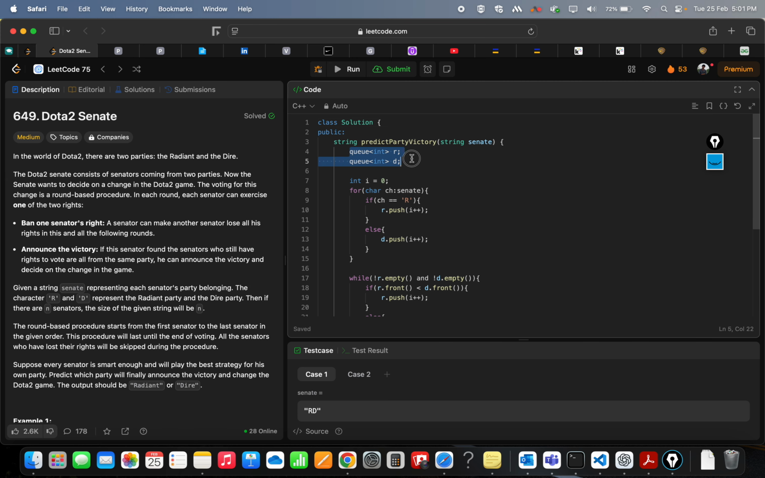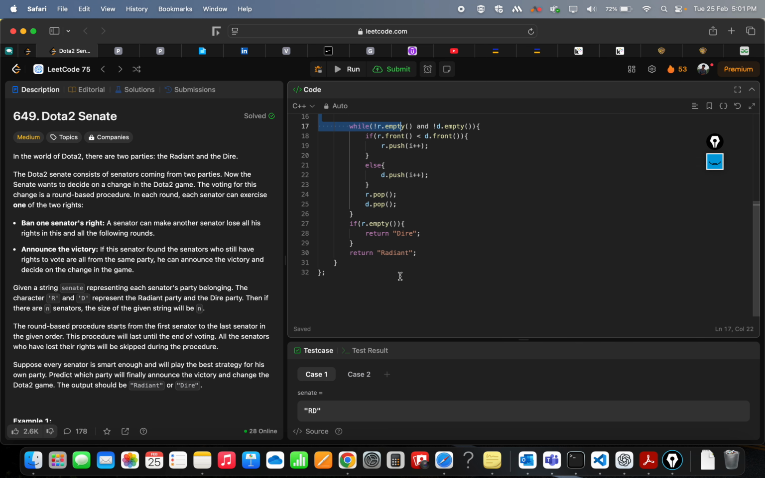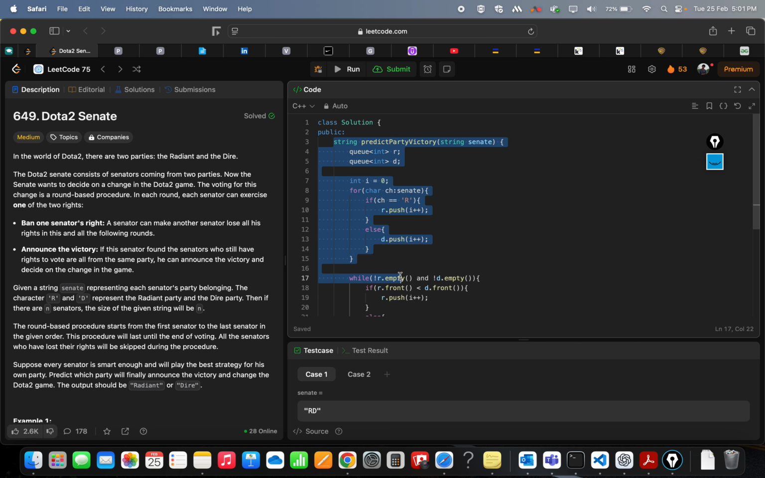So we have made two queues. Actually, I am solving the problems in C++, just for getting hold of C++ again, right? I will soon start solving the problems in Java also. So yeah.